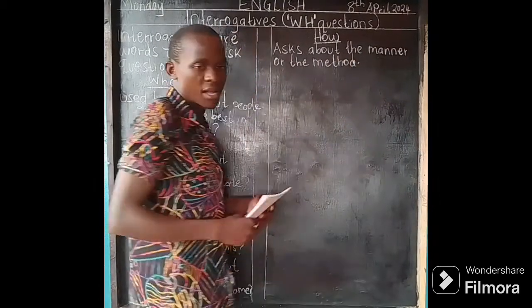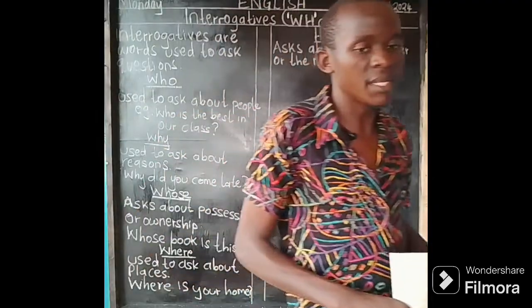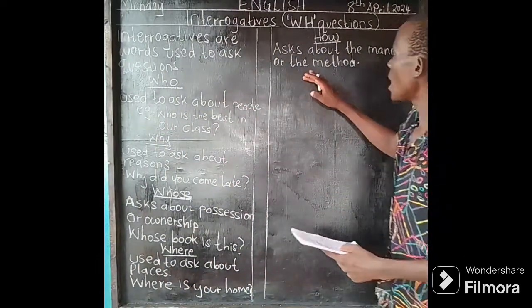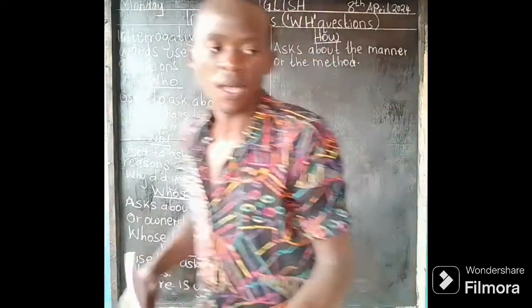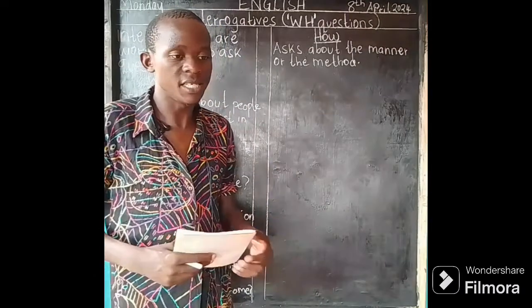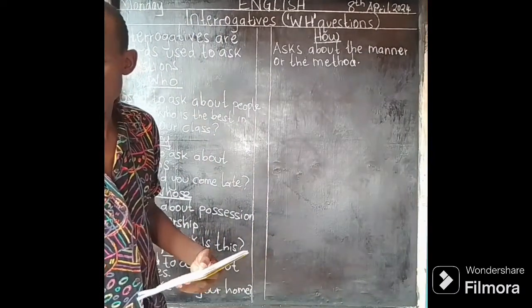For example, you can say, how did you learn about good handwriting?